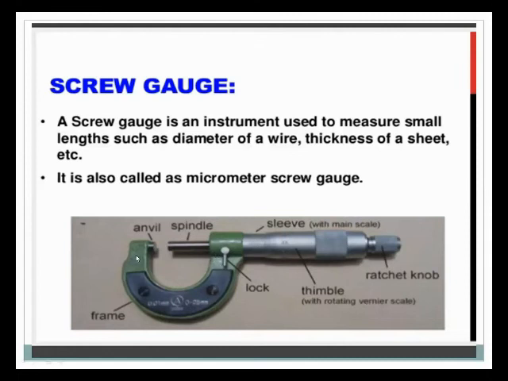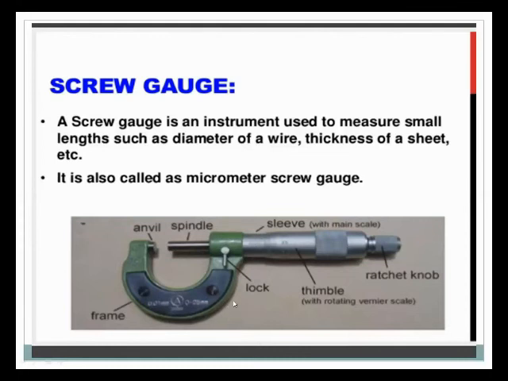The round structure is the frame, and the two rod-like structures are the spindle and the anvil. This is the lock, the thimble is the vernier scale, and the sleeve is the main scale. The last structure is the ratchet knob.